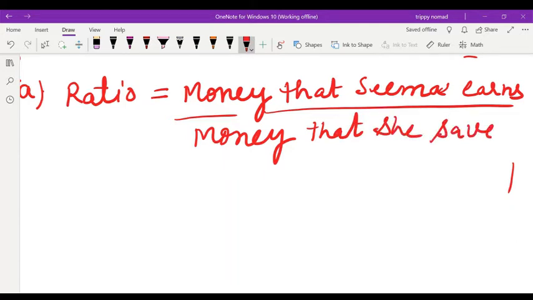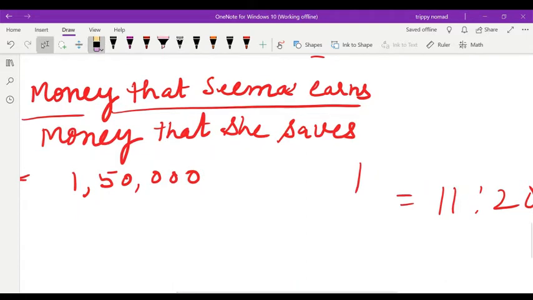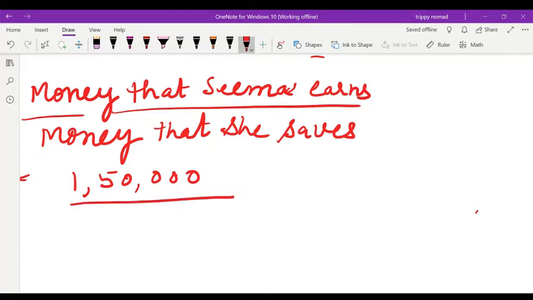That is given in the question. That is 1,50,000 divided by how much she saved. That is 50,000.